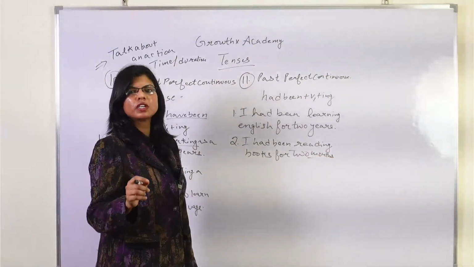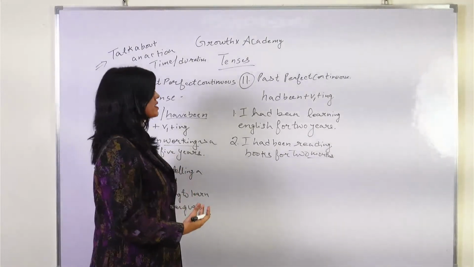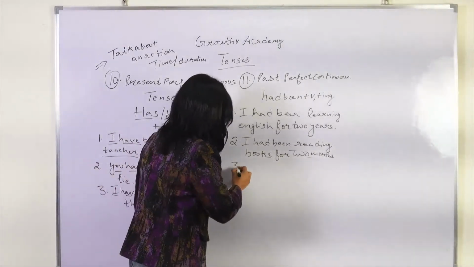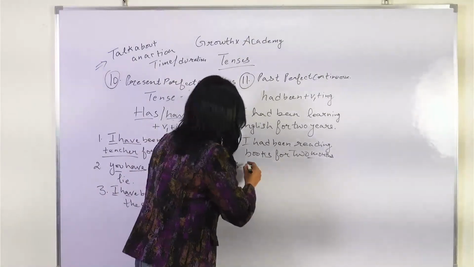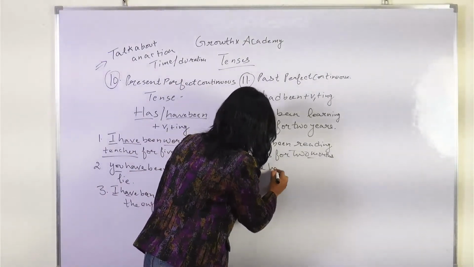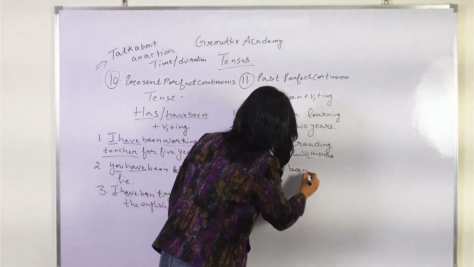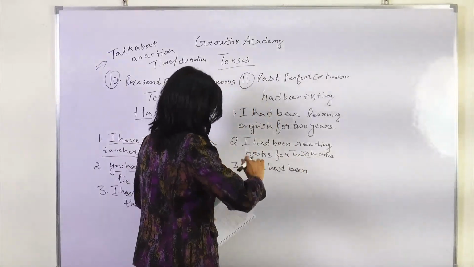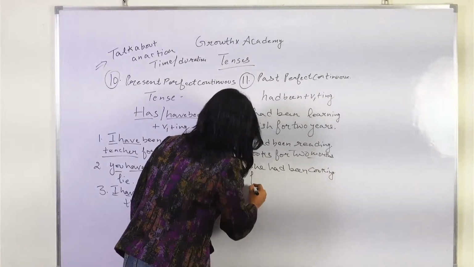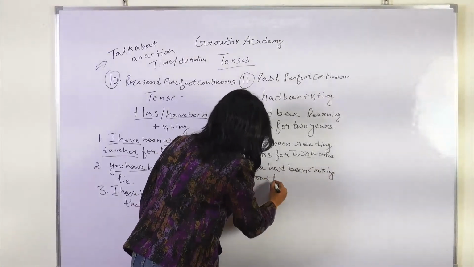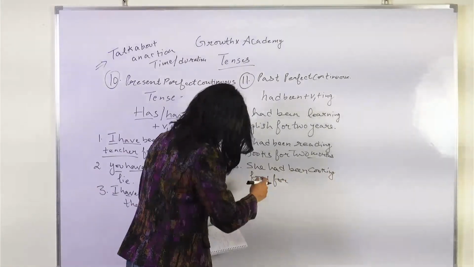We are talking about a particular action or the action is taking place here. Number three example also we will be checking it out. She had been cooking food for 2 years, okay, 2 years.